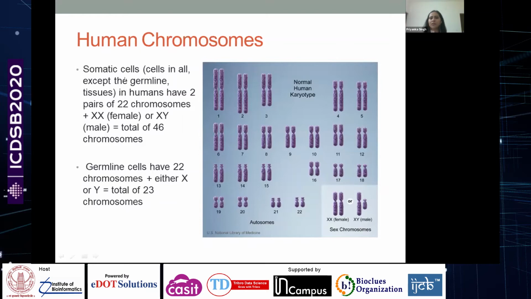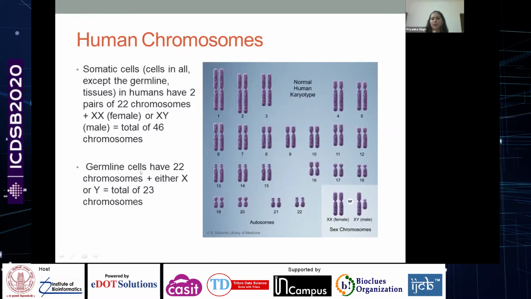In somatic cells, which are non-reproductive cells, you have these 22 pairs, which are called homologous chromosomes. For every pair, for example chromosome number 1, one is from the mother and one is from the father. Plus, if you are female, you have XX chromosomes, or if you are male, you will have XY chromosomes. So 23 times 2, in total there will be 46 chromosomes in the somatic cells.